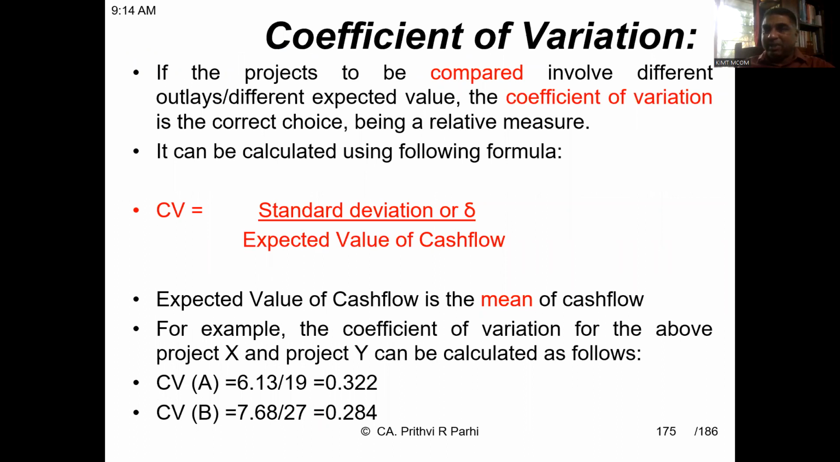There is another way of selecting a project, not exactly measuring: the coefficient of variation method. It is a relative measure. Here, for different projects, we calculate the standard deviation and divide it by the expected value of the cash flows. So we get the coefficient of variation, and we compare this CV among various projects, and we select the project with the better CV. That is a simple logic. You can read this slide.